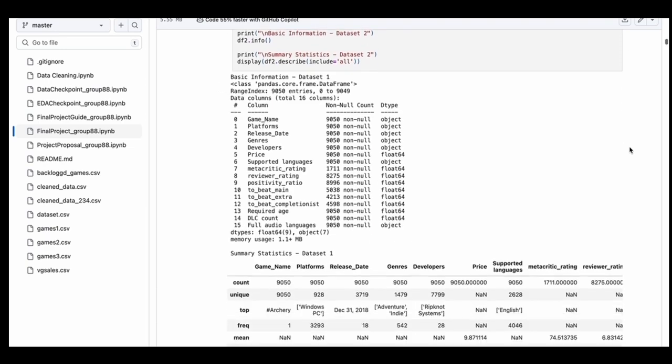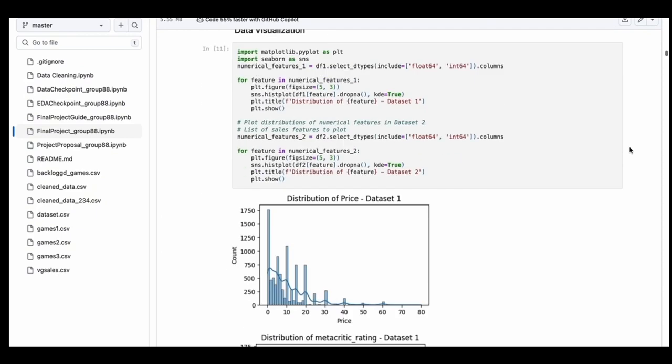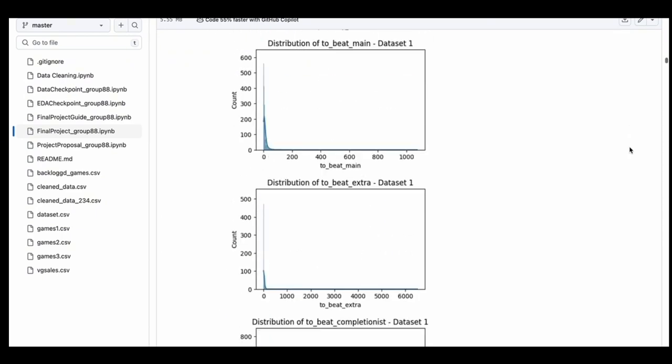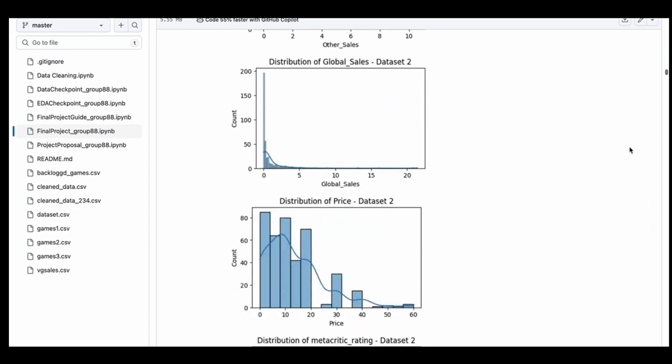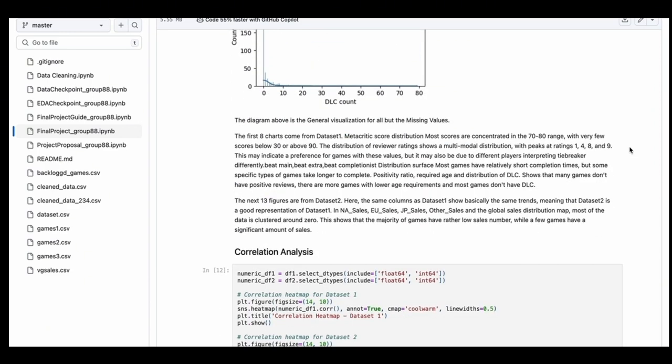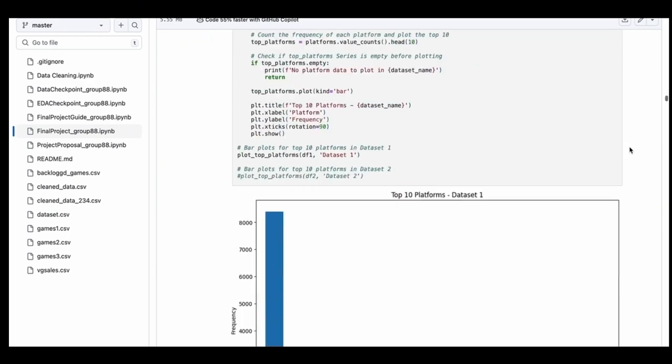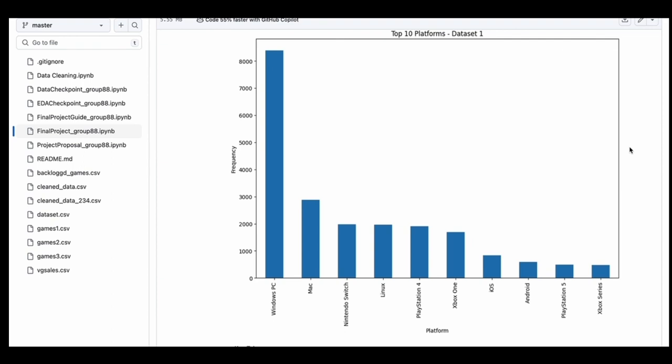Many games don't have positive reviews. There are more games with lower age requirements, and most games don't have DLCs. After that, we have a correlation analysis. There is a strong positive correlation between global sales and regional sales. It also suggests that games with more DLC provide a richer game experience. Then we have a list of top 10s of each category, 5 of them, for later analysis.